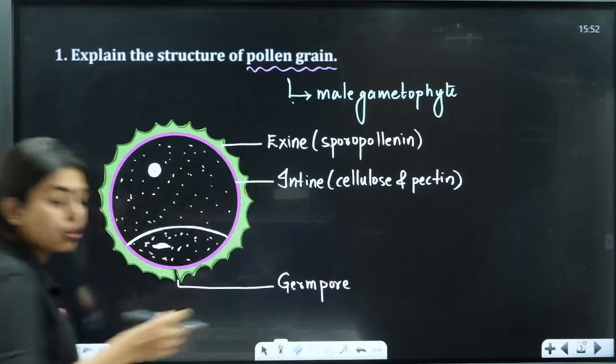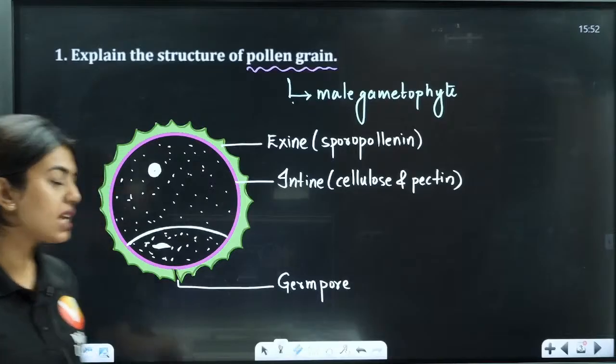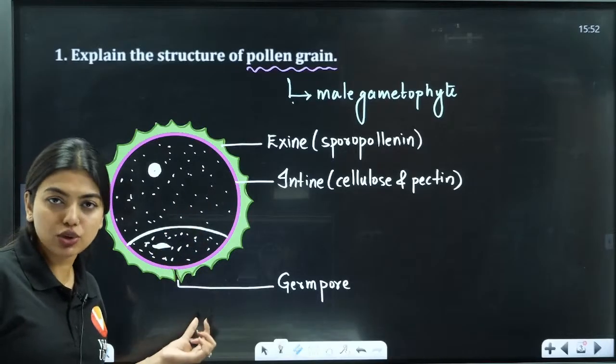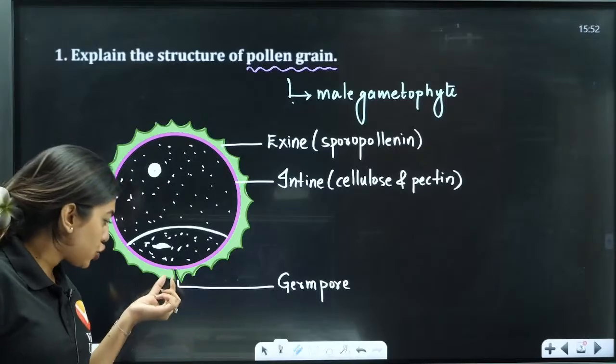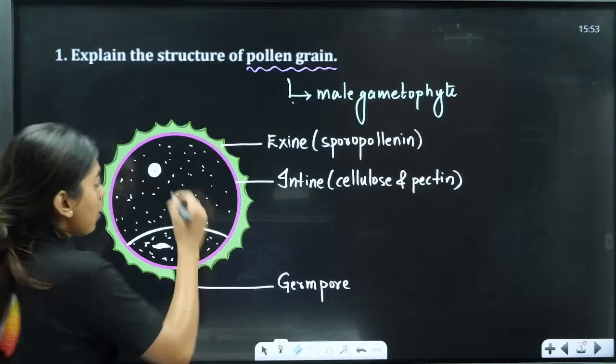Okay, for pollen tube growth, because sporopollenin is a very hard, resistant substance, there is no way that the sporopollenin is going to allow the pollen tube germination. So for pollen tube growth there is a small aperture which is called the germ pore. Okay, now going to the cell.